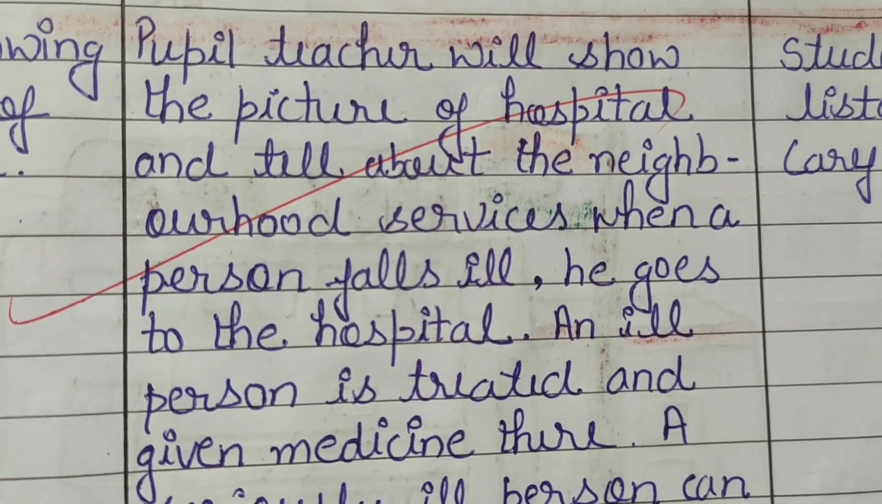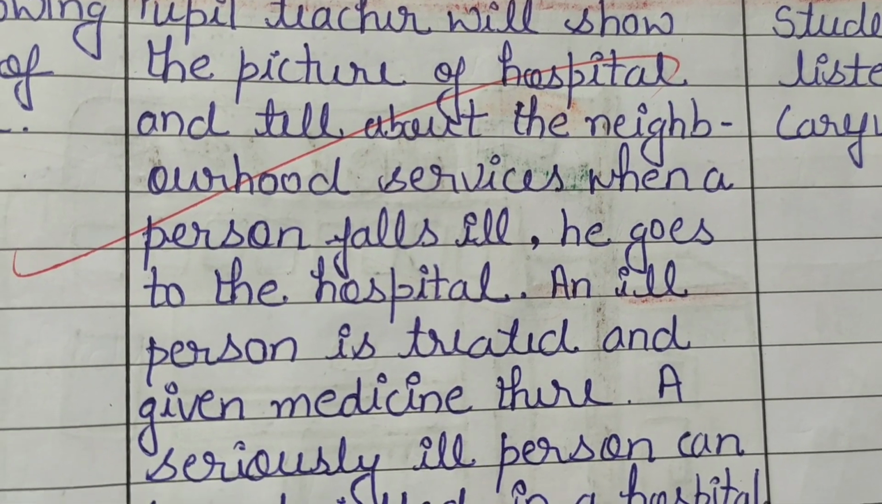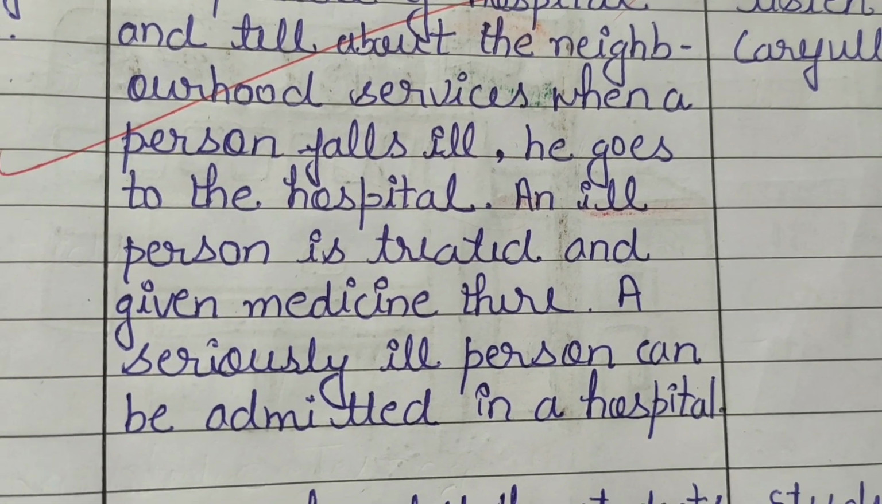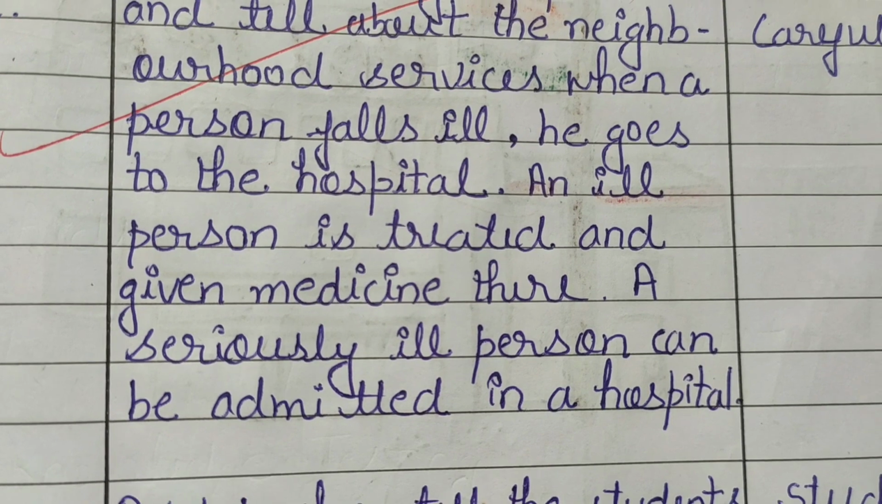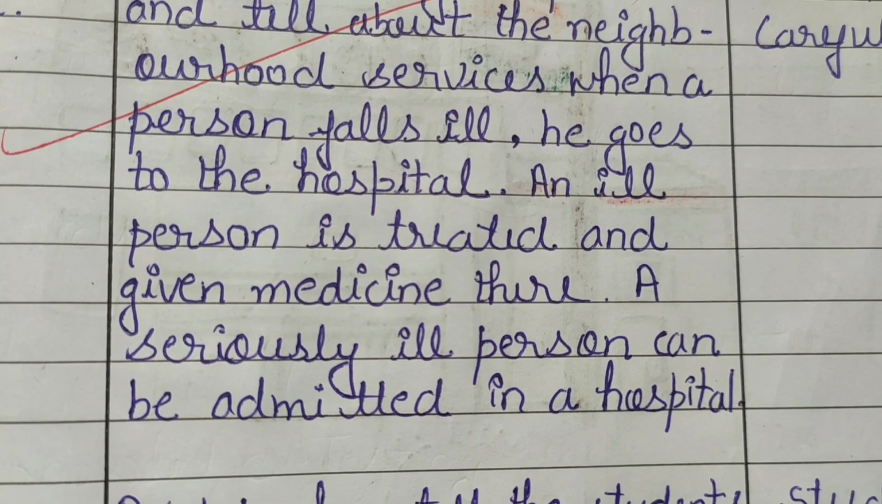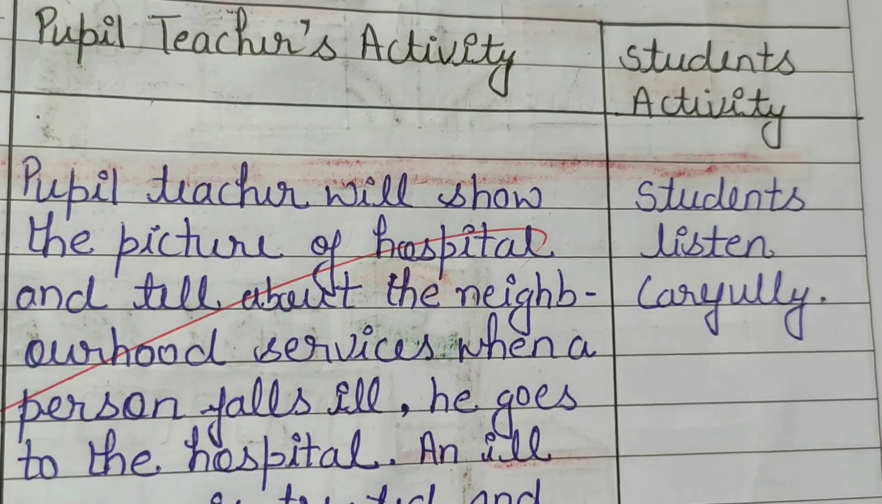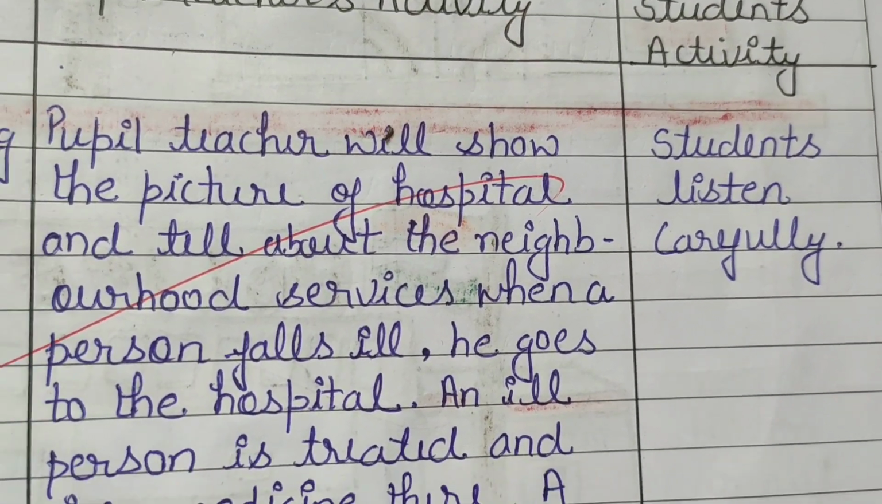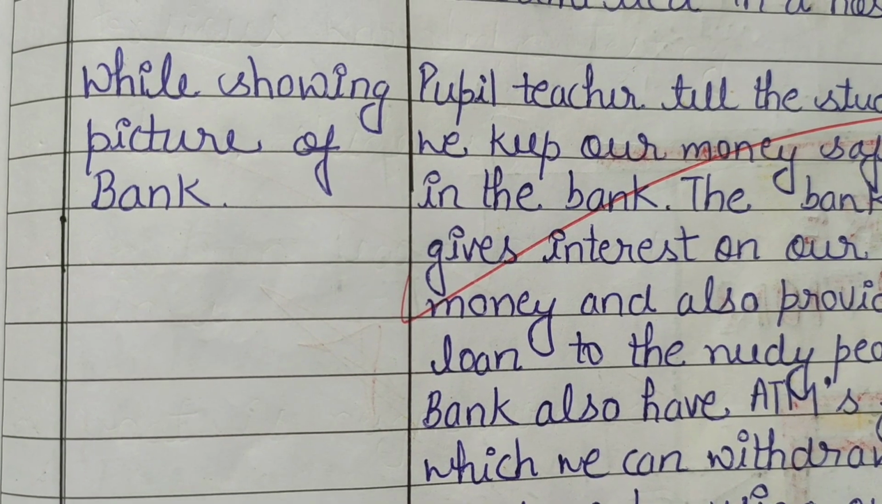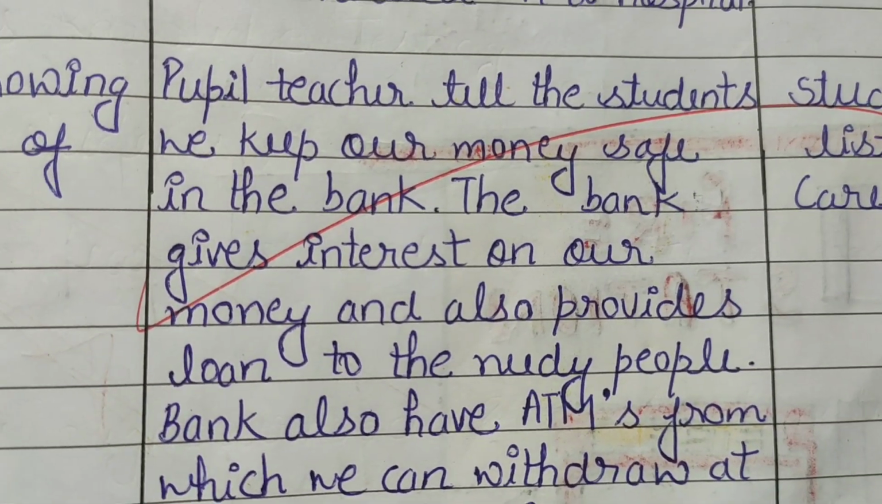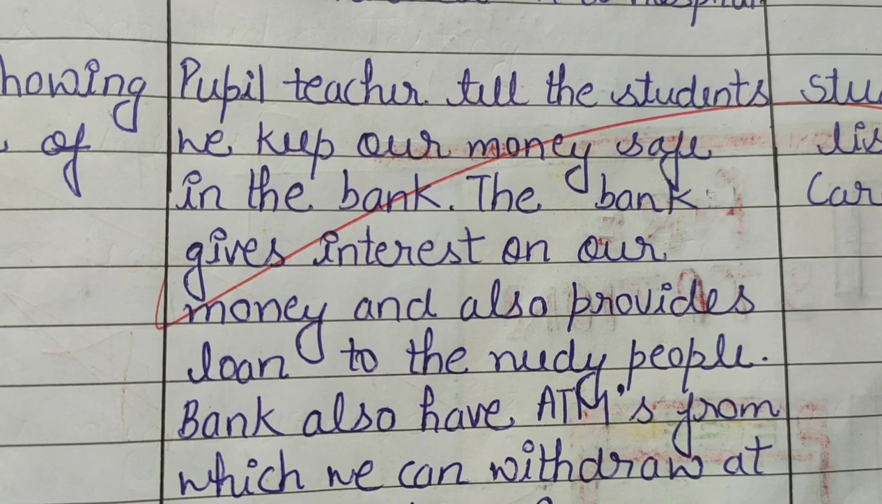For example, while showing a picture of a hospital, the pupil teacher will show the pictures of the hospital and tell about the neighborhood services. When a person falls ill, he goes to the hospital. An ill person is treated and given medicine there. A seriously ill person can be admitted in a hospital. Students listen carefully.